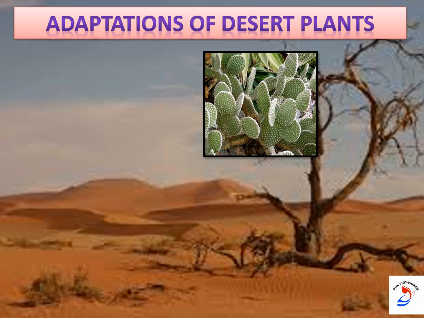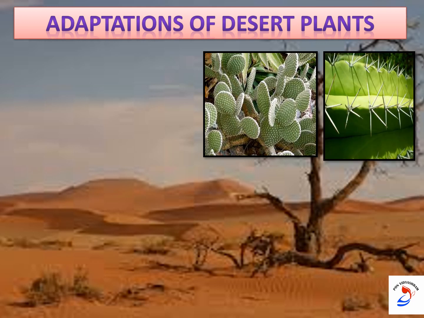Because if there are leaves, there will be evaporation. So in that way, they lose their water. To prevent that, the plants don't have leaves. And the leaves are modified into needle-like spines to prevent loss of water.